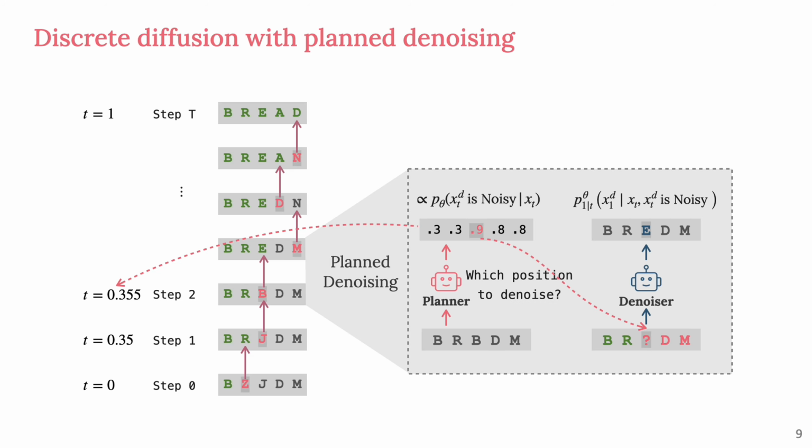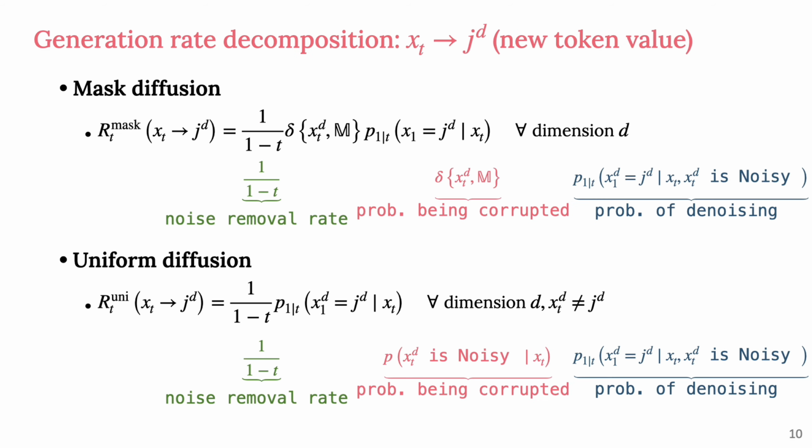In this paper, we address this by reformulating the generation process into two distinct steps, planning and denoising. We begin with the insight that the generation rate for each token during diffusion can be broken down into three components: a constant noise removal rate determined by the urgency at the current time, the probability that the token is corrupted, and the likelihood of successfully denoising it to the correct value.